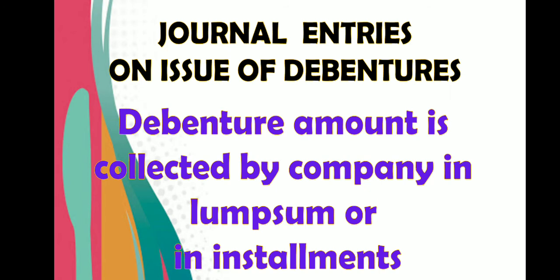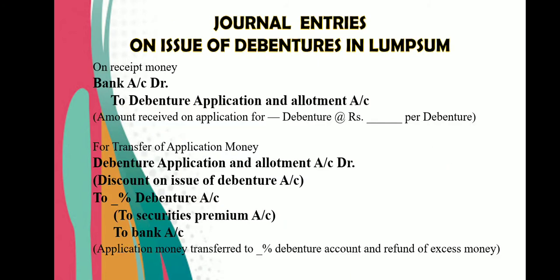Now let us see journal entries on issue of debentures. Dear students, debenture amount is collected by company in lump sum or in installment. So here we will see journal entries for lump sum as well as for installment. So first case, journal entries on issue of debentures in lump sum. That means full amount of issue price is received at once. So first entry on the receipt of money, bank account debit to debenture application and allotment account. Here in application only allotment is credited.